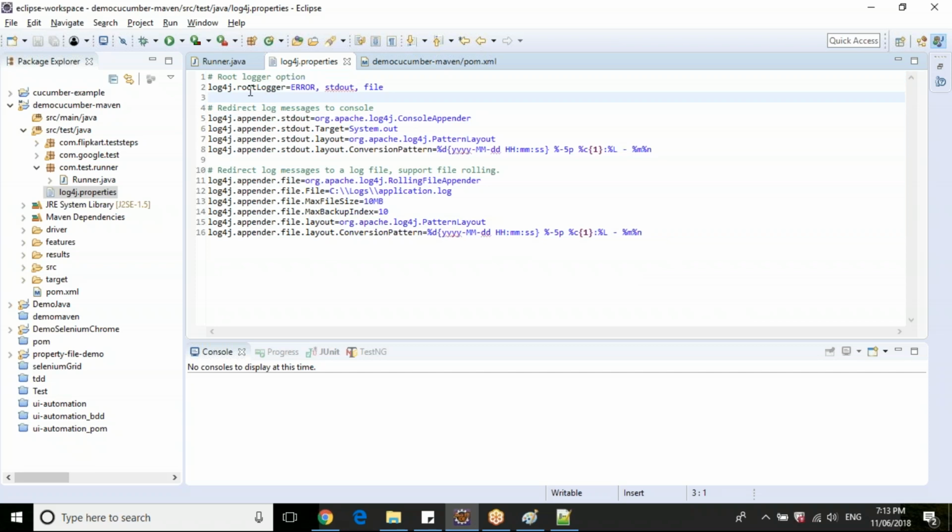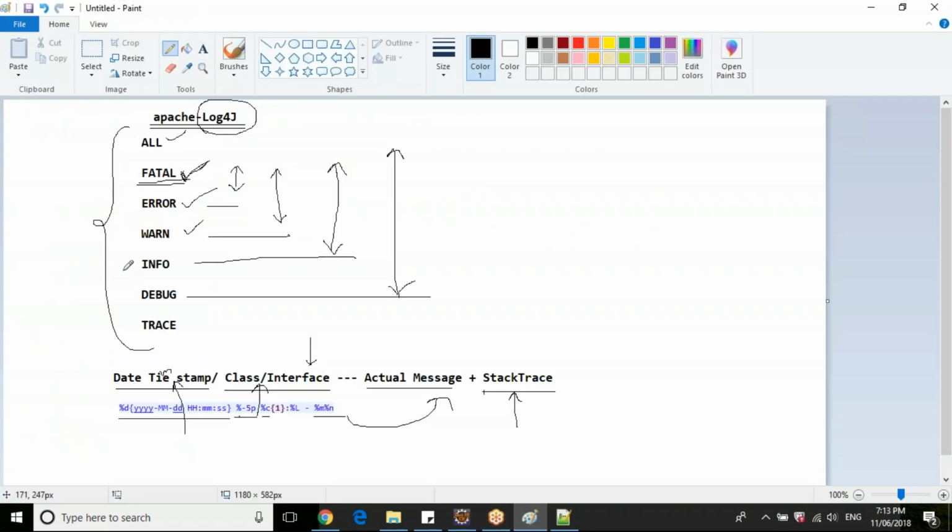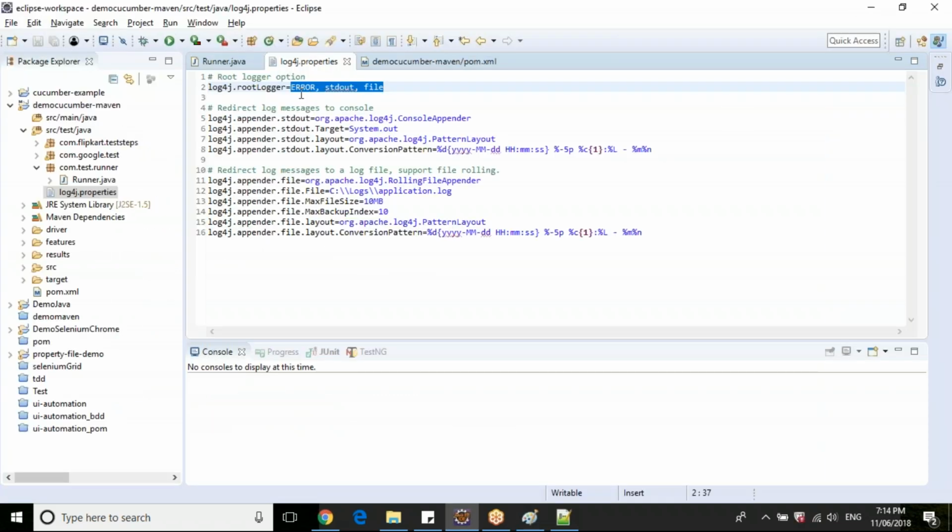So the root logger option, this log4j root logger key, will set the log level which is to be printed and where it is to be printed. When you say info, it means warn, error, and fatal logs will also be printed, right? So what logs you need to print and where you need to print them, that information will be carried in the log4j root logger key.